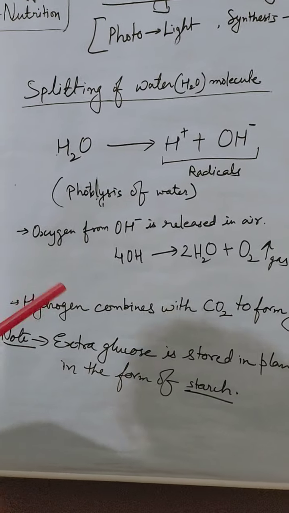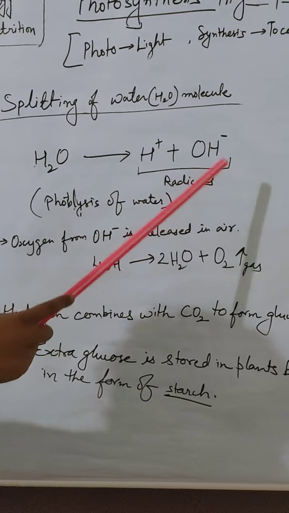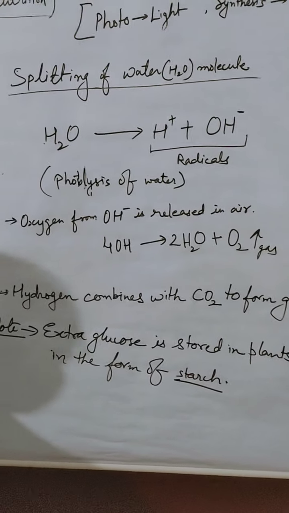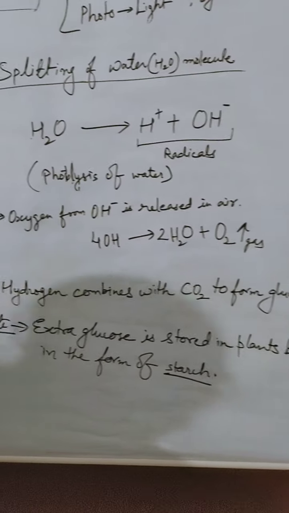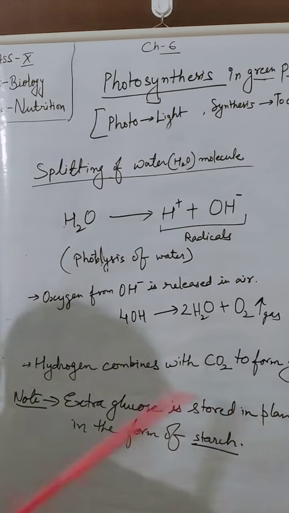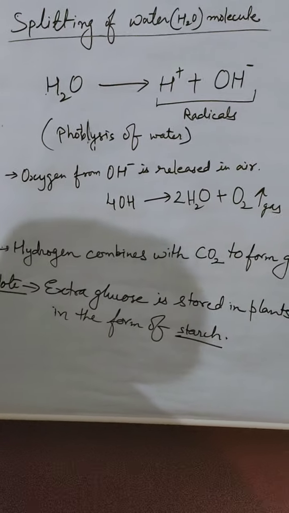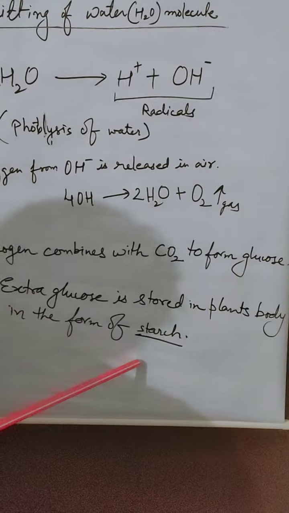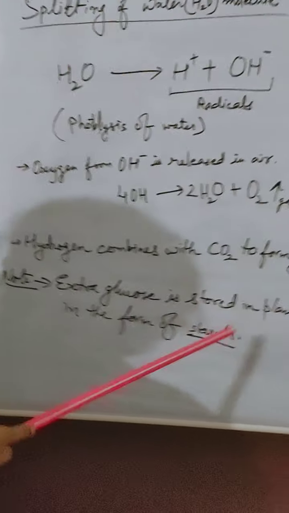In which the water molecule H2O breaks down into H+ and OH- ions. Oxygen from this OH is released in the air as a byproduct, whereas the hydrogen combines with carbon dioxide to form glucose. And this glucose, when in extra amount, is stored in the plant body in the form of starch, like we also store glucose in the form of glycogen. It is stored in the body of animals as glycogen, whereas in plants extra glucose is stored in the form of starch.